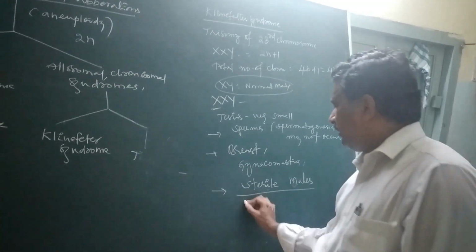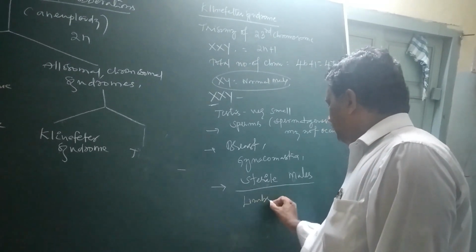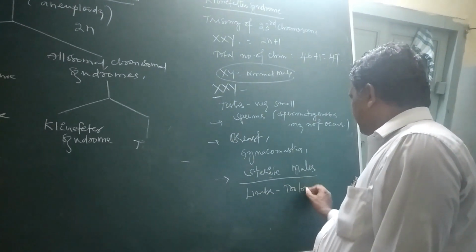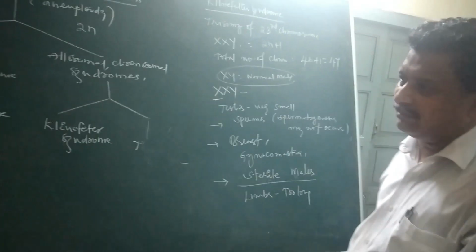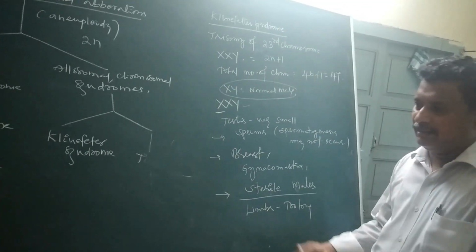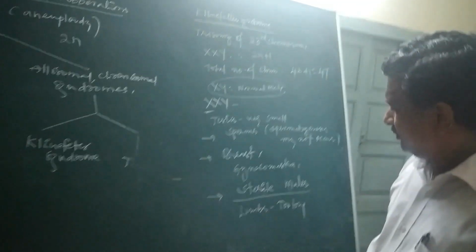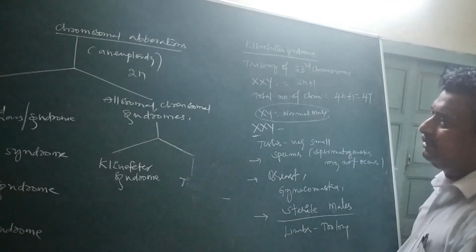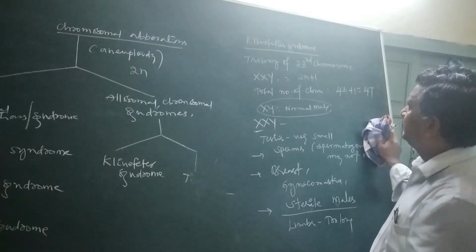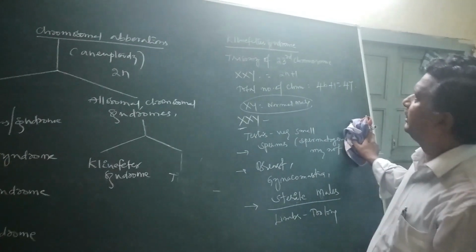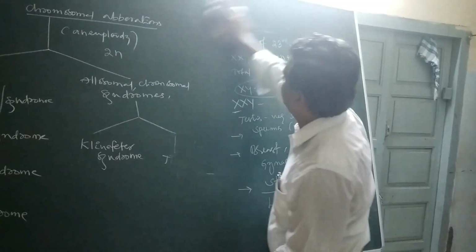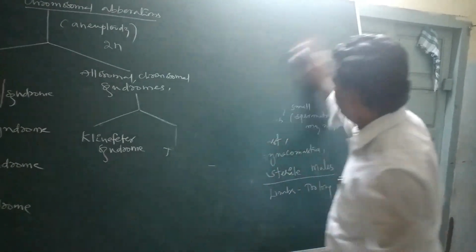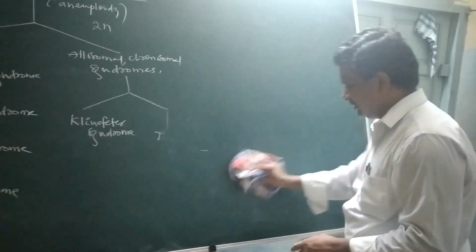Along with that, their limbs are too long. Their forelimbs and hind limbs are going to be extended, elongated. So generally their body will grow to maximum height. These are the important few characters of Klinefelter syndrome. The next one is Turner syndrome.